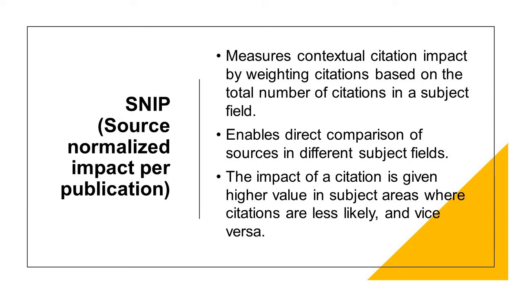Now coming to SNIP. After SJR, we are going to discuss SNIP, S-N-I-P. This stands for Source Normalized Impact Per Publication. So this measures the contextual citation impact by weighting the citations based on the total number of citations in a subject field. So this also takes into consideration the total number of citations generated in a field.